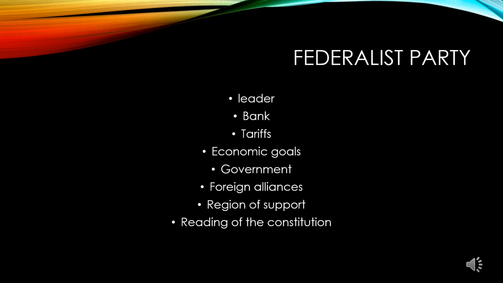Economically, he really desired for us to be like England. I know that seems so strange coming out of the Revolution, but he saw the early signs of industrialization in England and he wanted us to follow that. He thought that that was our future, commerce and industry. When it came to the role of the government, he supported a strong central government. This shouldn't surprise you. He actually wanted us to have a strong alliance with England, primarily because he really respected their system and wanted to model ourselves off of them.